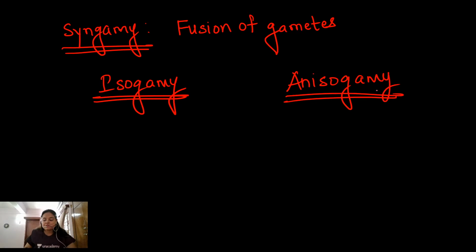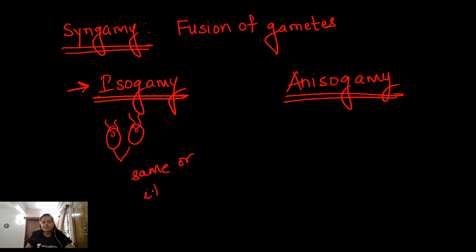On the basis of the nature of the fusing gametes, I'm repeating it again, this particular term is really important. If the fusing gametes are morphologically similar, because there is no clear-cut differentiation or demarcation between male and female, both gametes are identical in nature. Morphologically identical, though they can be physiologically or genetically different. When these gametes fuse, this is isogamous fertilization. That means the fusing gametes are same or identical in nature.